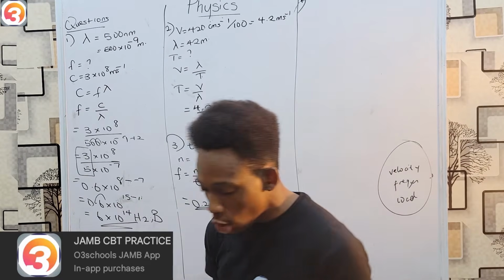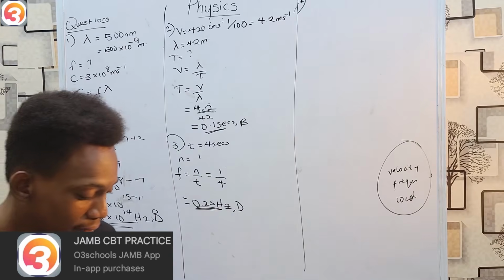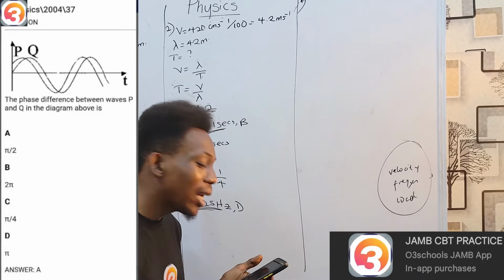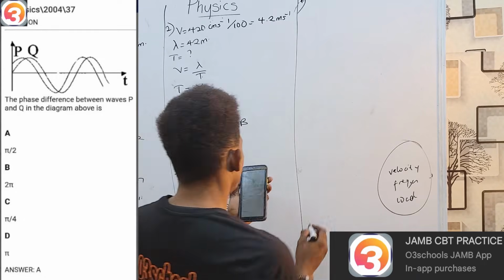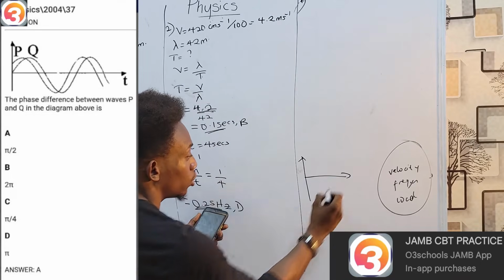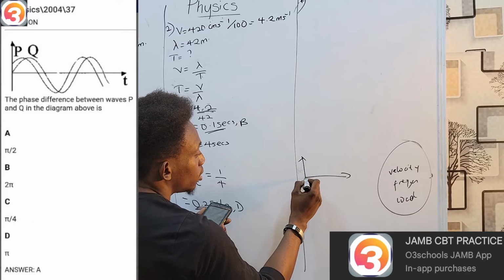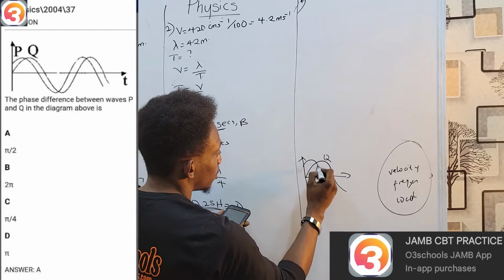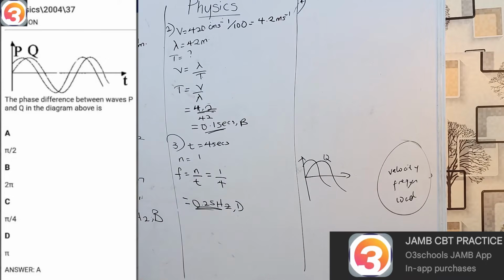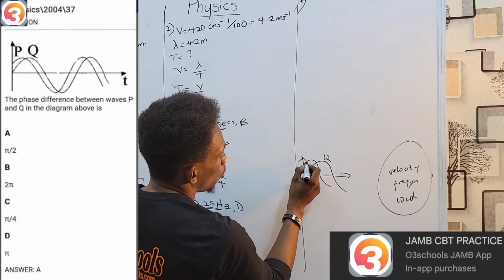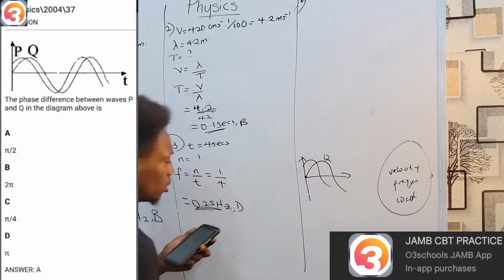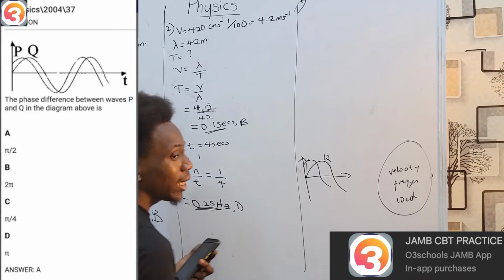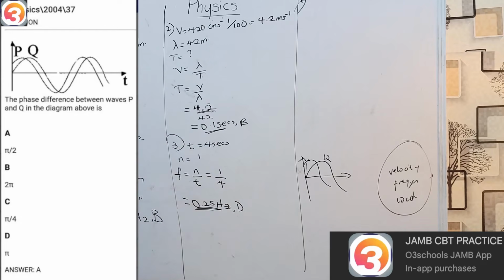Okay, next up, we are in the year 2004. Now, question number 37. Again, you can see the diagram. The phase difference between waves P and Q is what? Now, if you look at this diagram, it's something like this. I'm going to draw a simple version here. Wave Q is like this, while wave P is more like this. So if you notice, wave Q is at its bottom, while wave P is still behind. Now, this one's peak is where this one's bottom is. Therefore, it must mean that it is basically a quarter of a cycle behind.